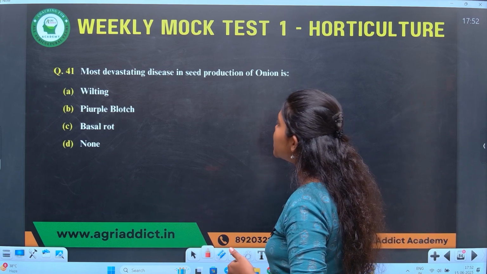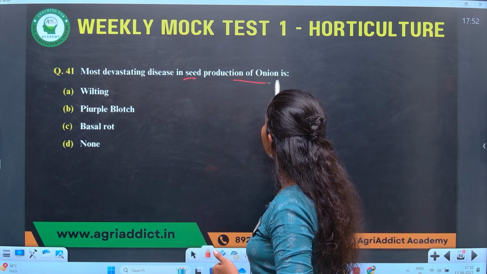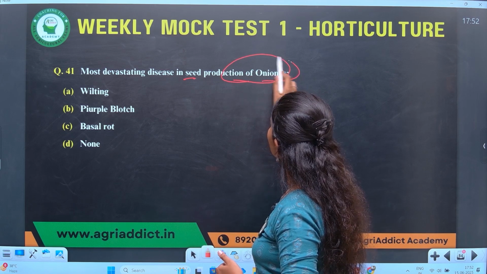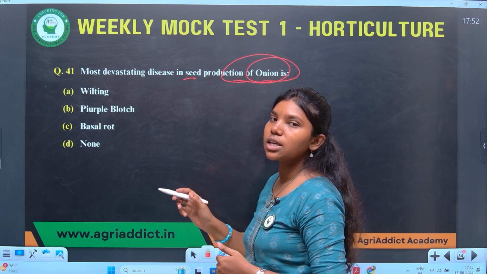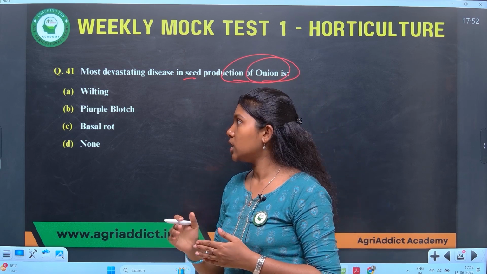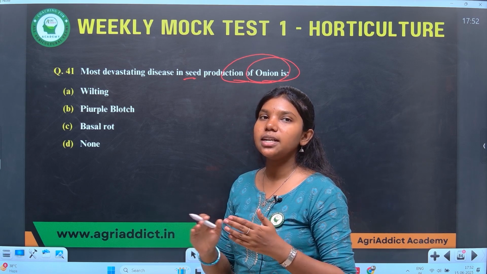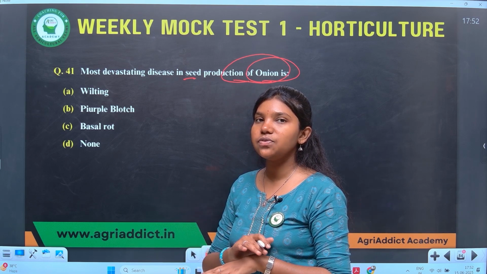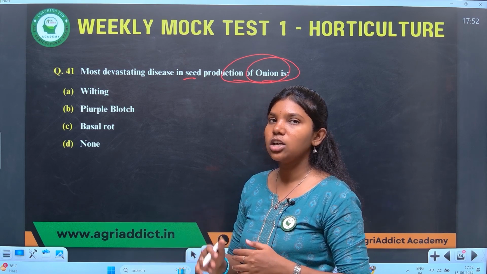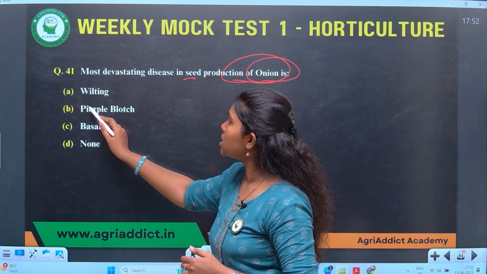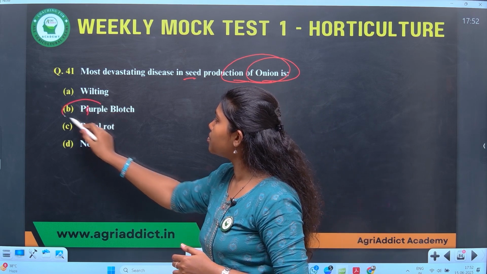Most devastating disease in seed production in onion. Seed production of onion is an important field to be noted. A disease causes severe damage to the seed production in onion. What is that disease? The answer is purple blotch.